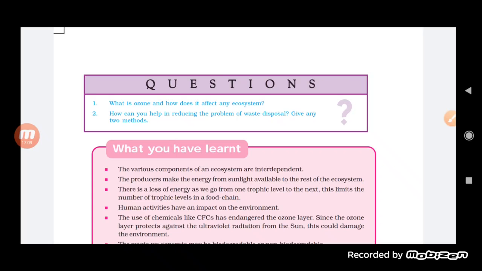Similarly, how does it affect, students? Absolutely, it works as a shield to prevent the amount of ultraviolet radiation falling on the surface of the earth, and it helps in reducing skin problems or skin cancer in people.